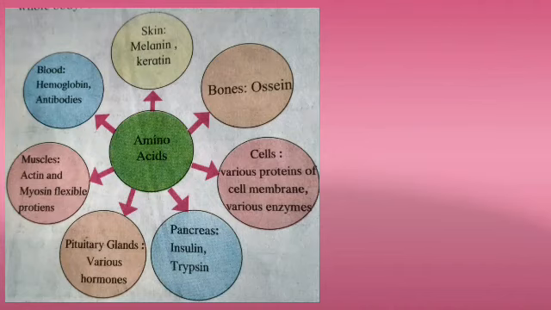Bones use the proteins and produce the osteine amino acid, which helps in the modeling of the bones. Next is the cell, which also uses protein for making the cell membrane, and various enzymes are produced from these amino acids. Next, the pancreas, which produces insulin and trypsin. Insulin, you know, controls the blood glucose in our body, and trypsin helps to digest the protein in the small intestine of our body.